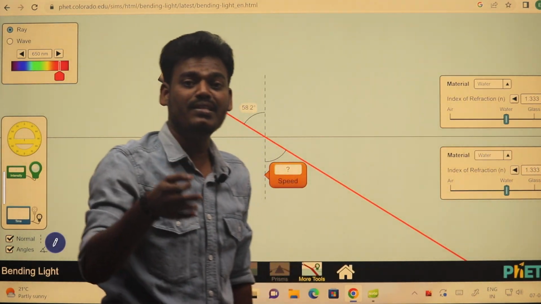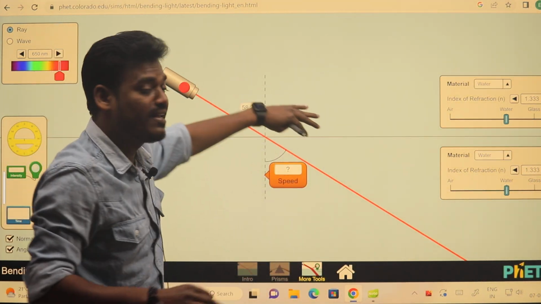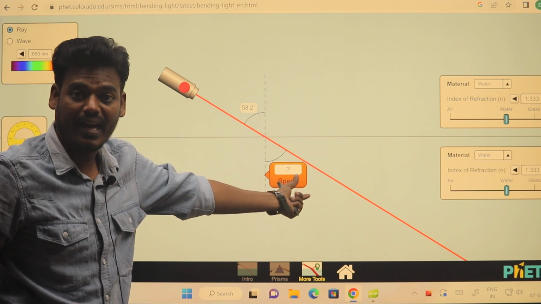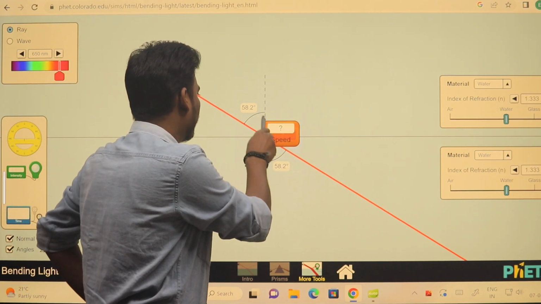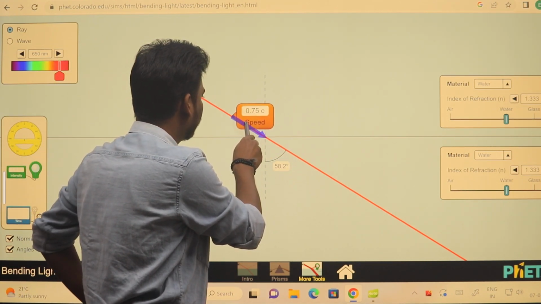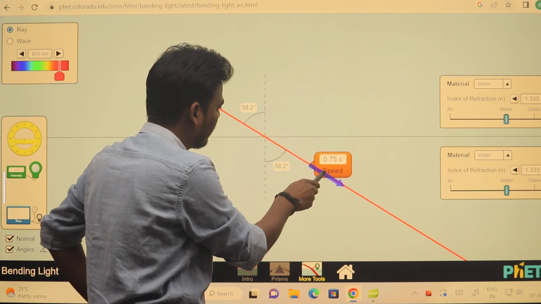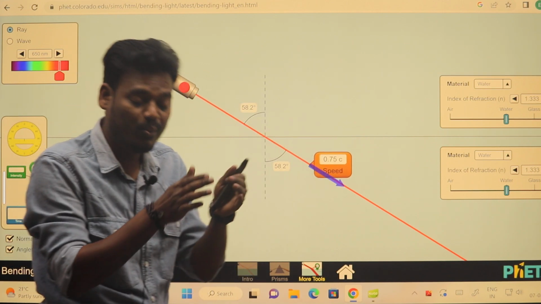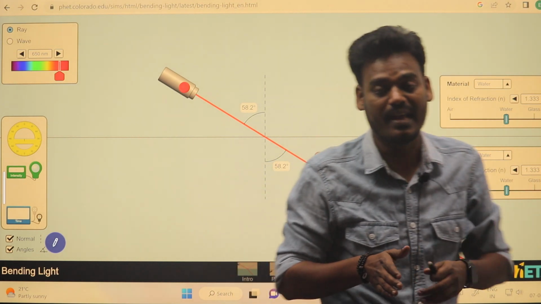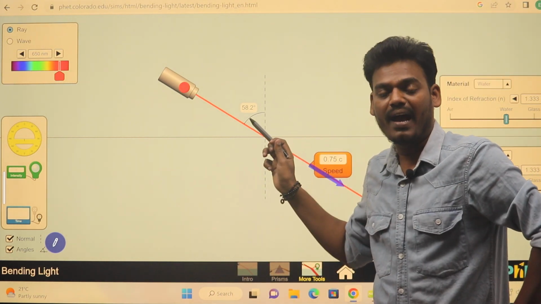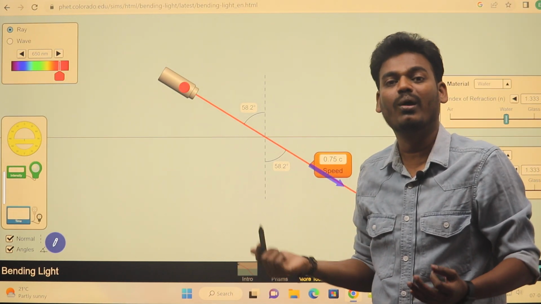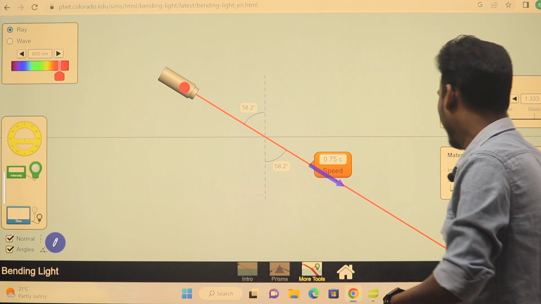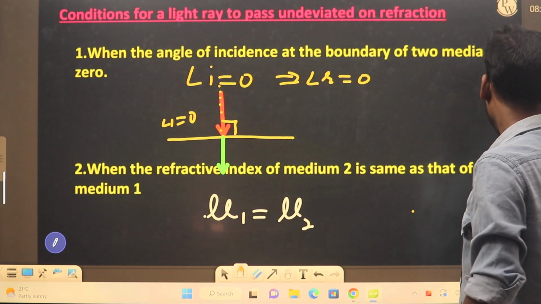There is no change in the path of light. Here the speed also will remain the same. See, 0.75, here 0.75. So the refractive index is the same. When the refractive index is the same, then refraction, that is bending of light, will not take place. Is it clear? So let's move on to the next one.